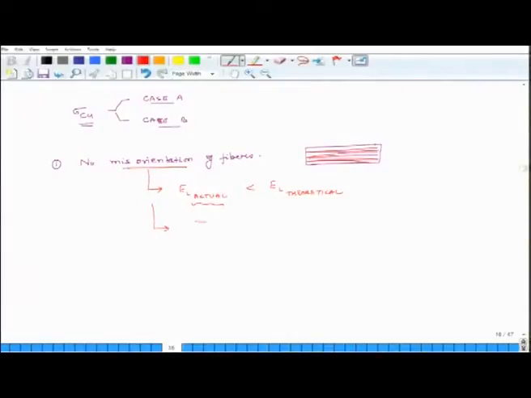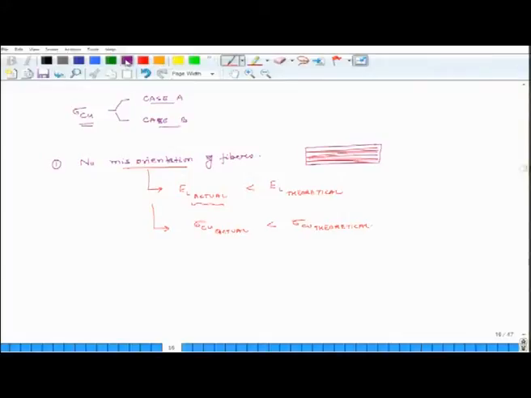Because of that, sigma Cu actual will be somewhat less than sigma Cu theoretical, because the loading will be more complicated. So first, modulus will be less; second, strength will be less, because there will be a shear element and things like that. So, this is one thing.